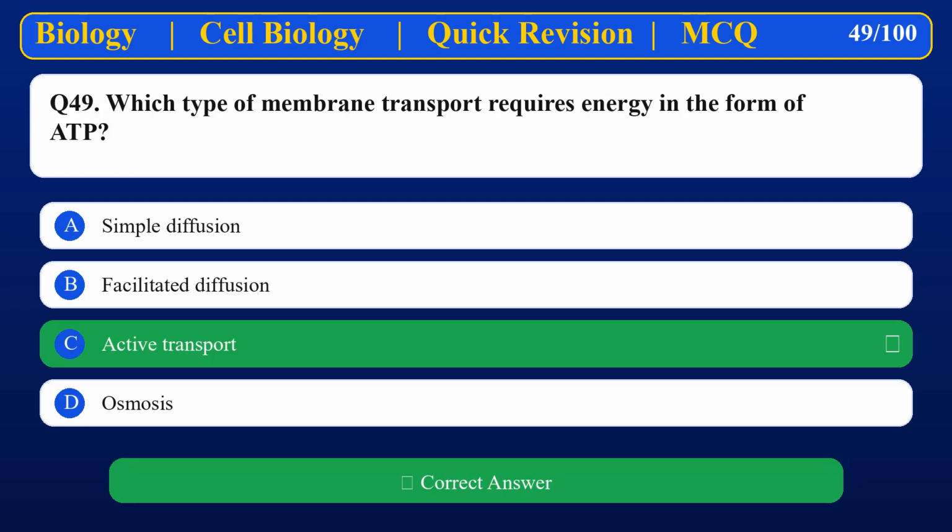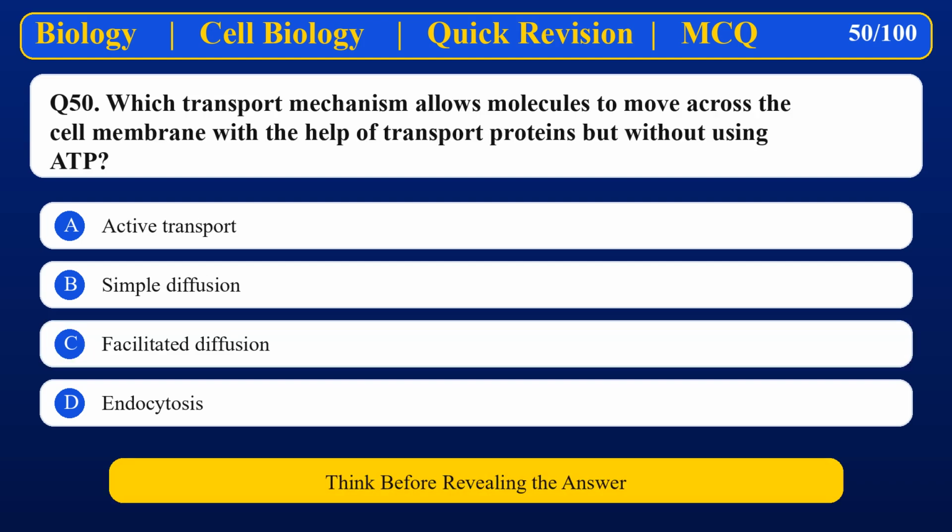Which type of membrane transport requires energy in the form of ATP? Active transport. Which transport mechanism allows molecules to move across the cell membrane with the help of transport proteins but without using ATP?